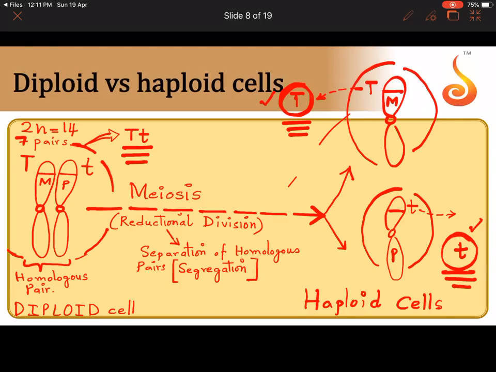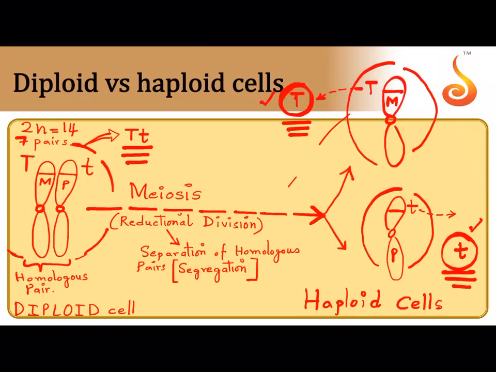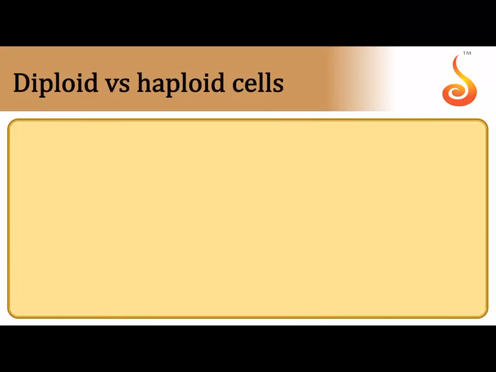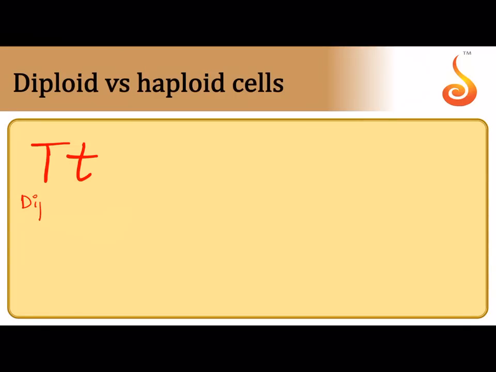This separation of homologous pairs is called segregation. Did you understand what happened? So in a diploid cell, they were together as a homologous pair, but in a haploid cell, the pairs get separated. One haploid cell will receive the maternal member, the other haploid cell will receive the paternal member. So if I represent capital T and small t together, it is understood I am talking about a diploid cell, and that I am talking about a homologous pair.